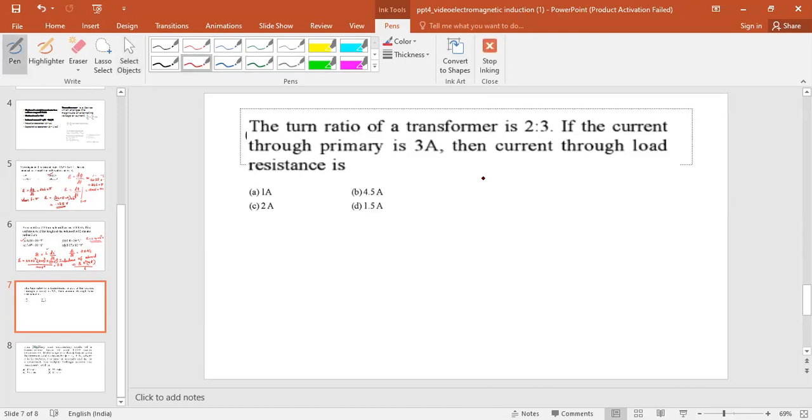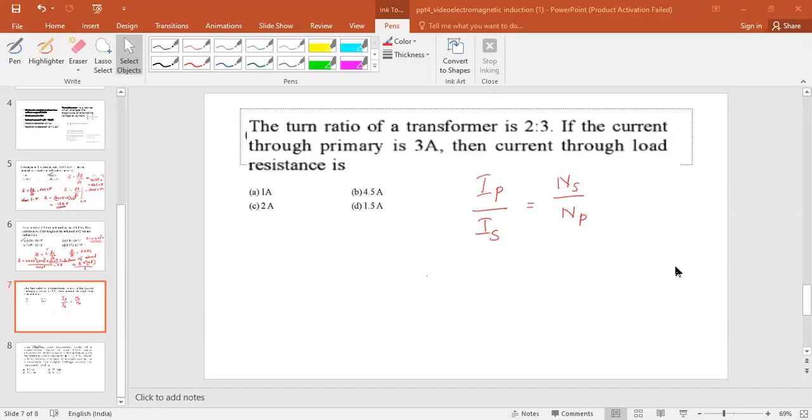We know that the transformer ratio is IP by IS equal to NS by NP.